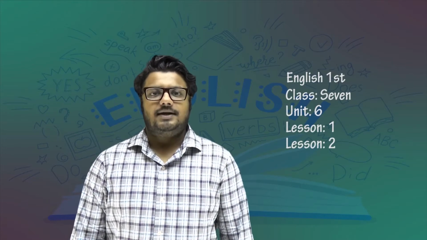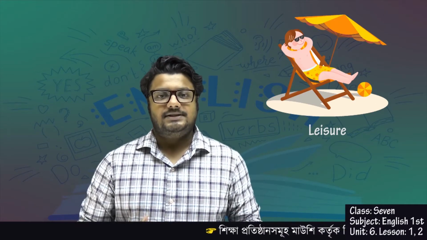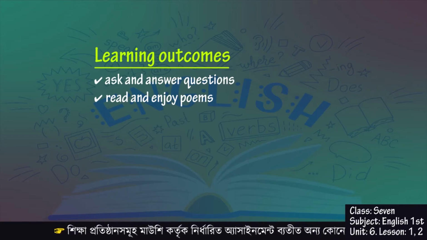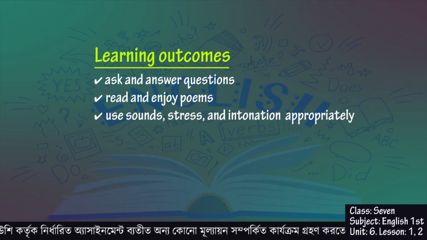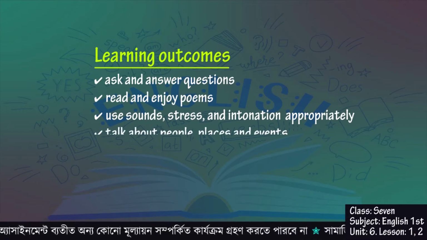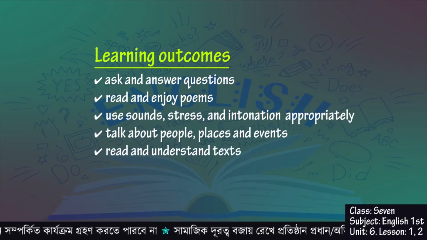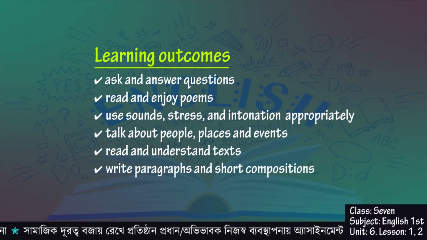Today we will learn Unit 6, Lesson 1 and Lesson 2. Unit 6 is Leisure from the book English for Today. From today's class we will learn these things: ask and answer questions, read and enjoy poems, use sounds, stress, and intonation appropriately, talk about people, places, and events, read and understand texts, write paragraphs and short compositions.